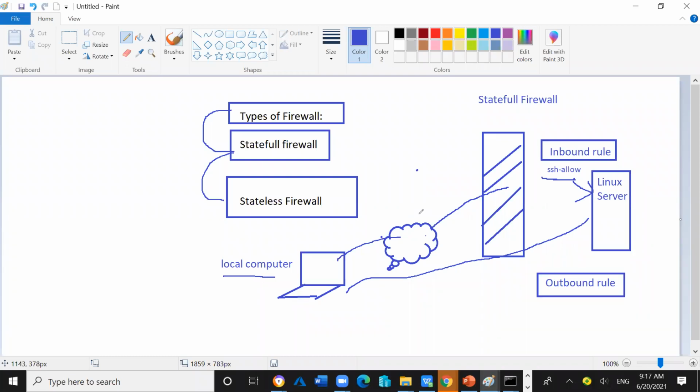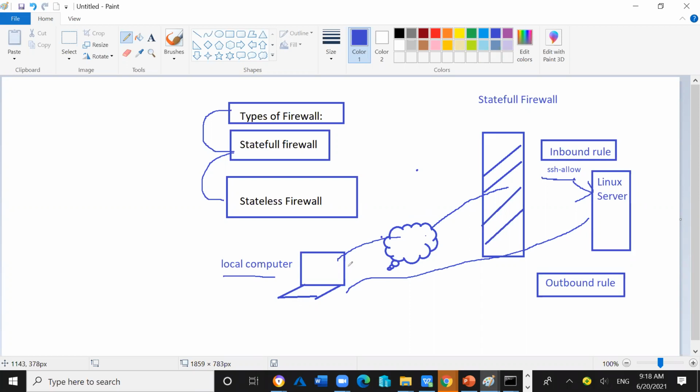Otherwise, if the user is sending the request, the incoming request is coming to the server, and the request will reach the server. If the server doesn't give any response towards the client computer, then only half of the connection is established. The full two-way connection has not been established. Then we can say the connection is incomplete. Right? So the two-way connection must be successful. Then we can say the connection is fully established.